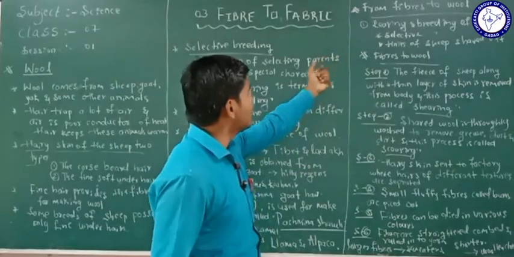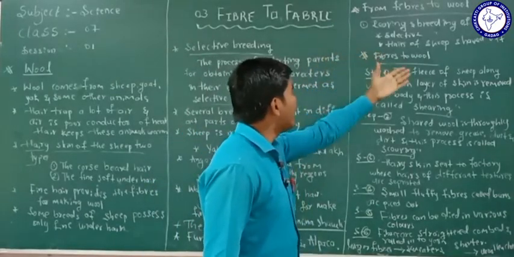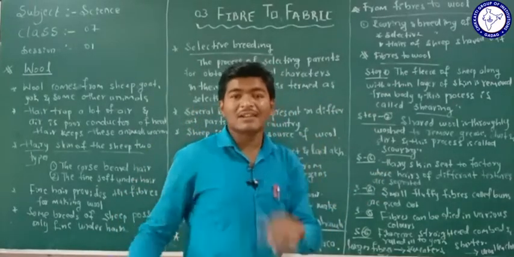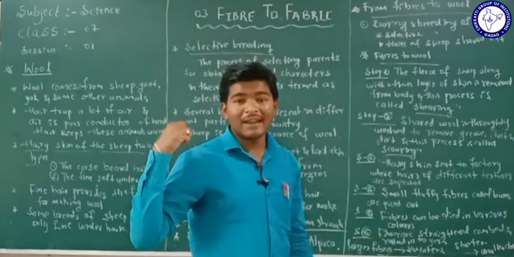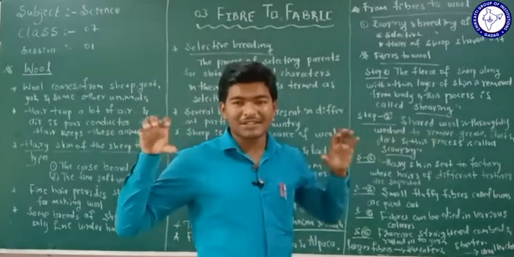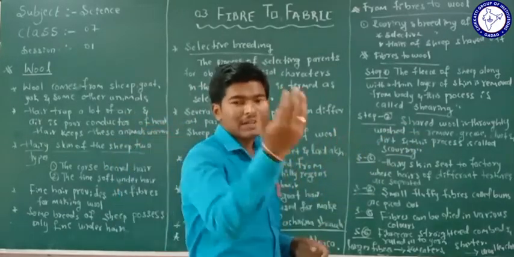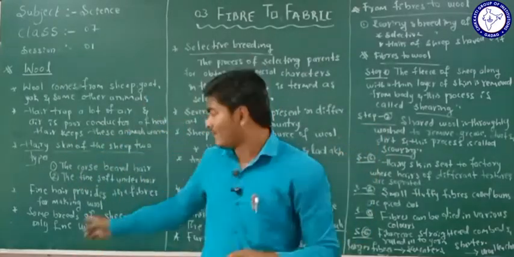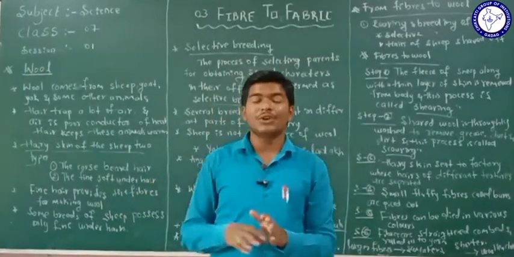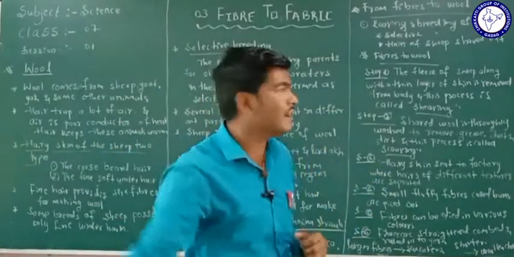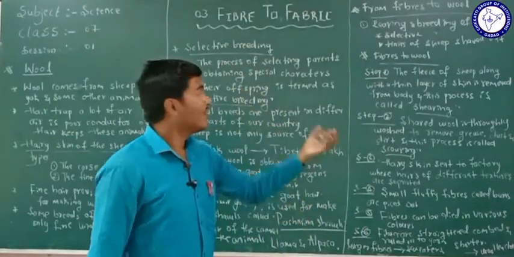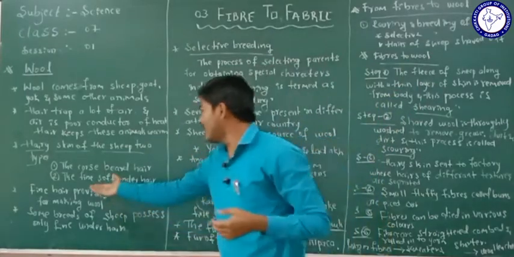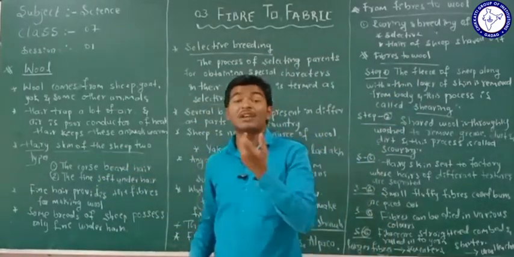And the second part of the first step is rearing and breeding of the sheep. When they select the sheep that produce more fine under hairs, then the breeding of that sheep is understood. He selects some sheep to produce more fine under hairs, and in the next step he breeds that sheep. And then the hairs of the sheep are shaved. In the second step, the fine, soft under hairs of the sheep will be shaved.